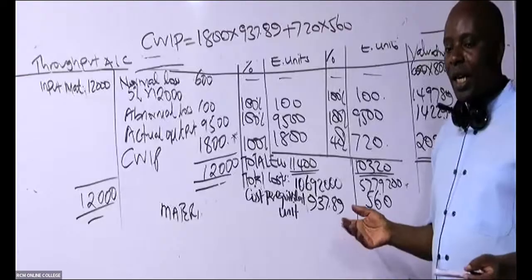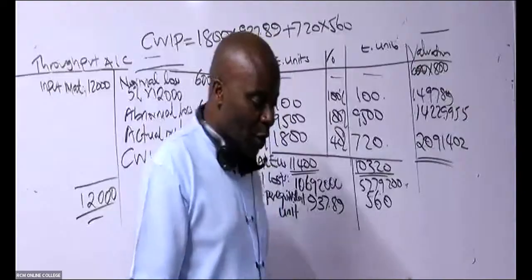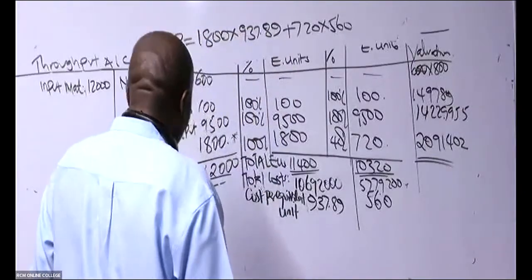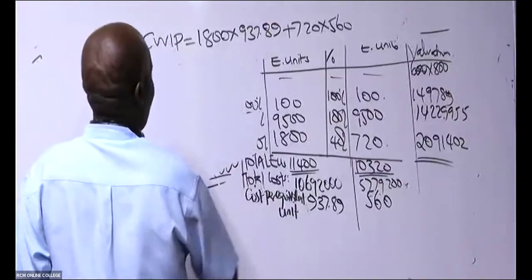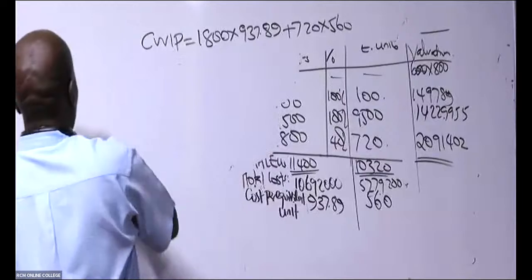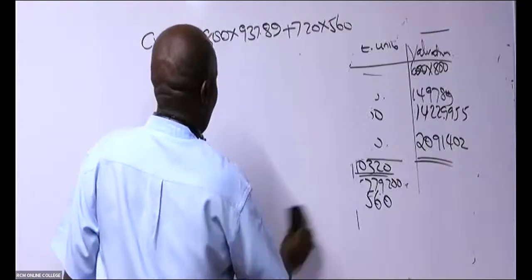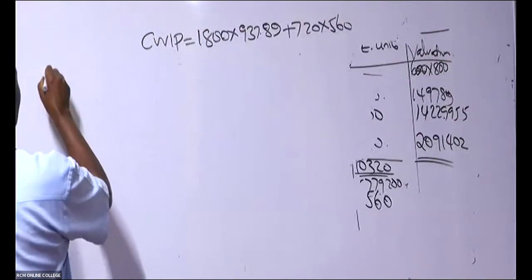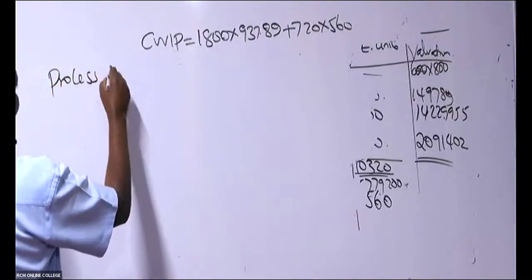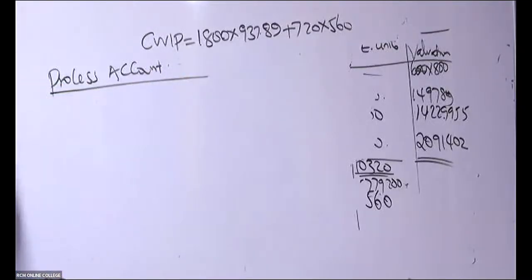So now we have everything. Now let's get ahead and draw our process account. So in the process account, do you still remember our column titles?